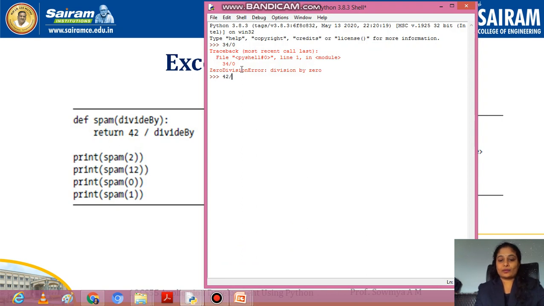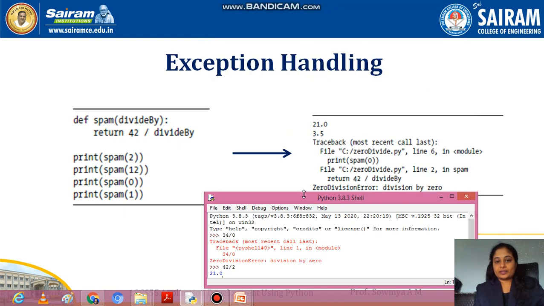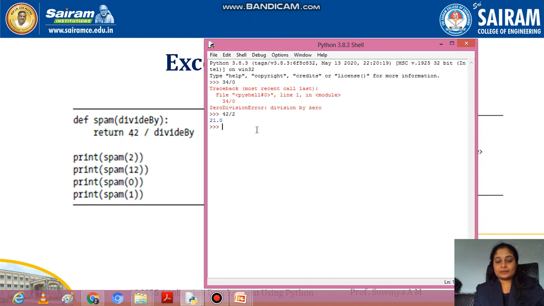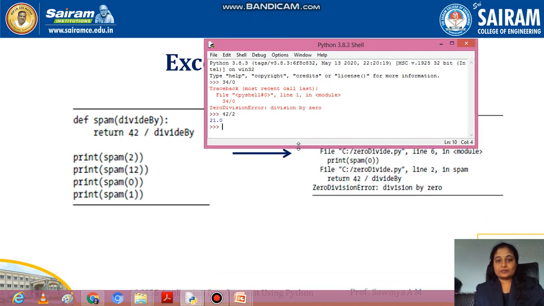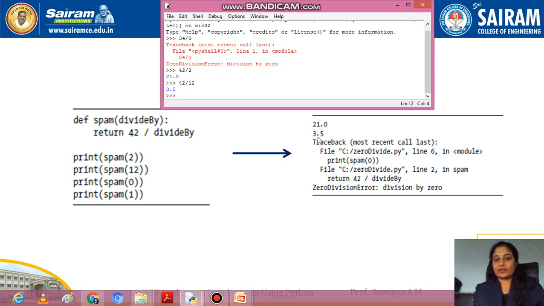If you divide 42 by 2, you will get a value of 21. So let me shorten this. So once you call the function print spam 42 by 2, you will get a value 21.0. Fine. If I call print spam 12, 42 is divided by 12, and you get a value of some 3.5.